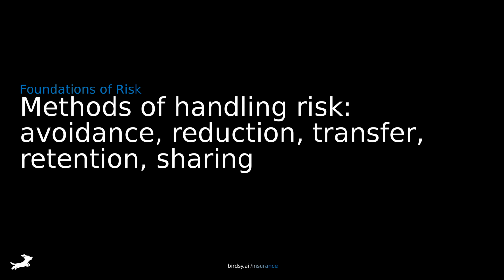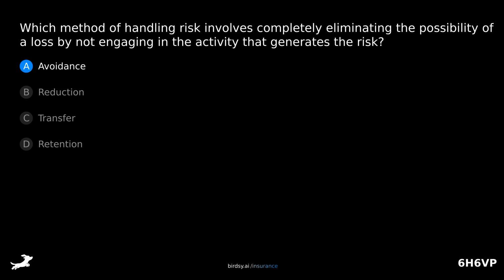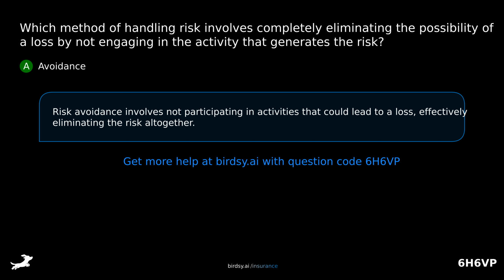Methods of handling risk: avoidance, reduction, transfer, retention, sharing. Which method of handling risk involves completely eliminating the possibility of a loss by not engaging in the activity that generates the risk? Is it A, avoidance, B, reduction, C, transfer, or D, retention? The answer is A, avoidance. Risk avoidance involves not participating in activities that could lead to a loss, effectively eliminating the risk altogether.